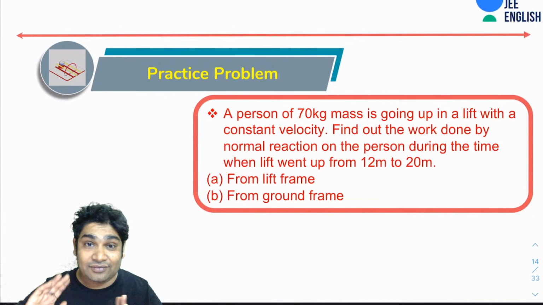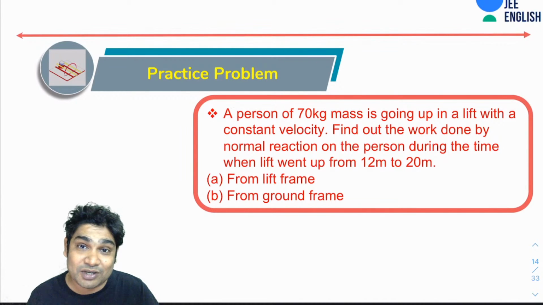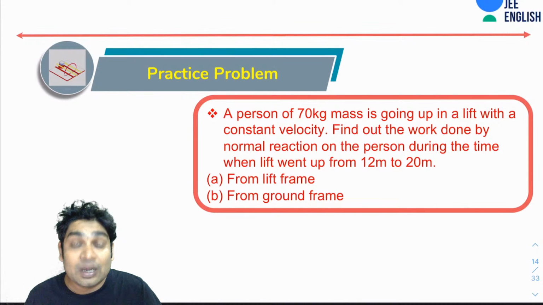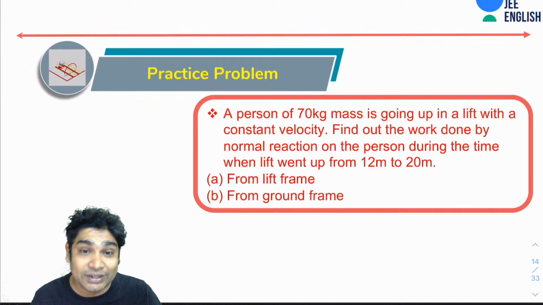Okay, so here I have included this so that you get the idea of calculating work in different reference frames. Alright, in this question you've been told a person of mass 70 kg is going up in a lift with a constant velocity. You have to find the work done by the normal reaction on the person during the time when the lift went up from 12 meters to 20 meters, from the lift frame and from the ground frame. So what would be the work done by the normal reaction in both these reference frames? Alright, so let's see.